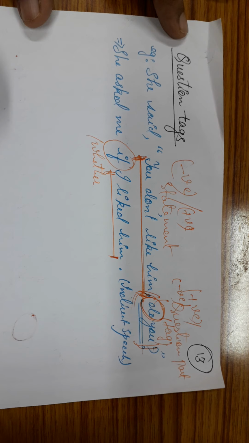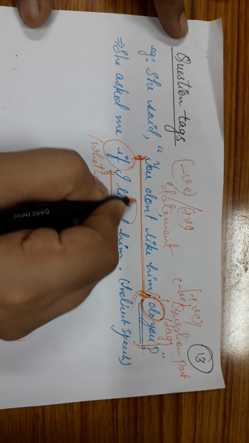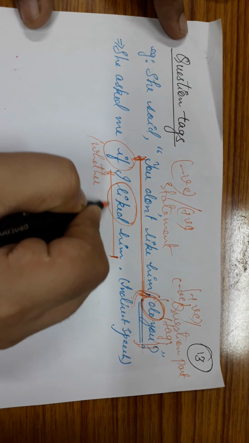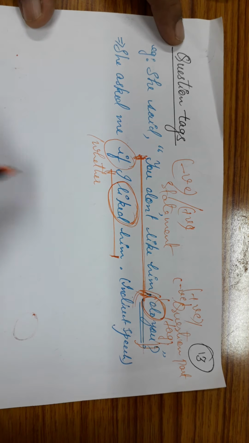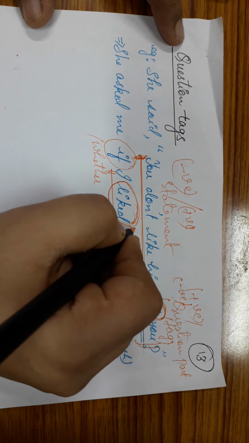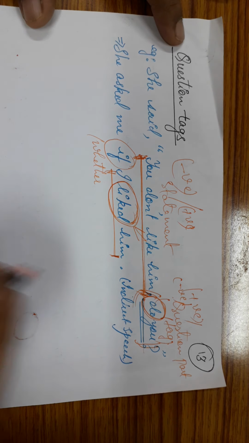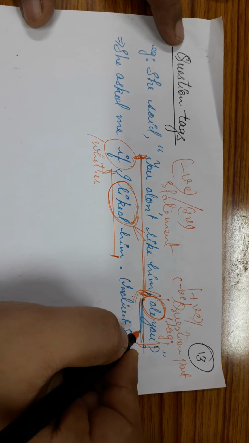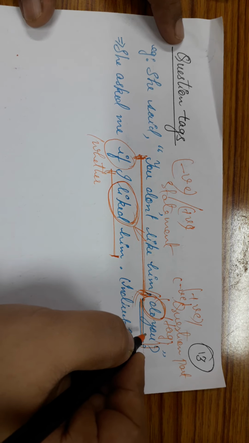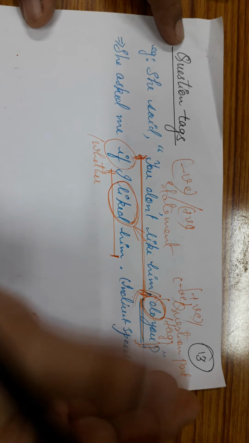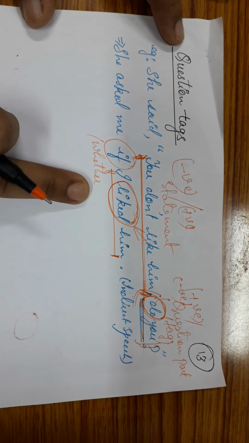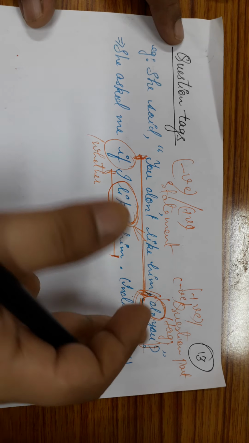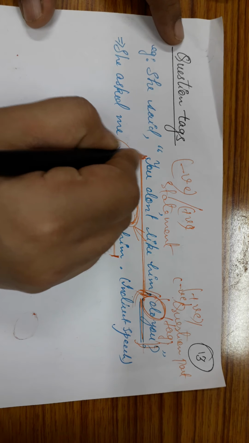Now, let's see this part of the statement, which is the extension of the question tag. Let's see how things have been changed. Here we have the verb liked, which is the main verb. How have we got this verb? We have got this verb from here, because in the question tag we don't use any verb. When we are converting the question tag from direct speech to indirect speech, we have to provide a verb over here. So, from where do we get the verb? We get the verb from the statement itself.